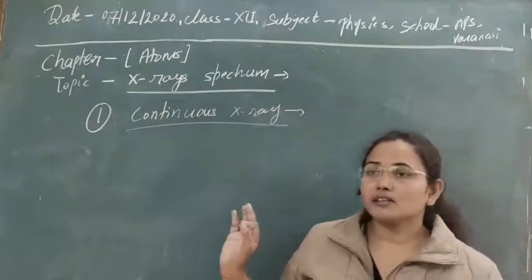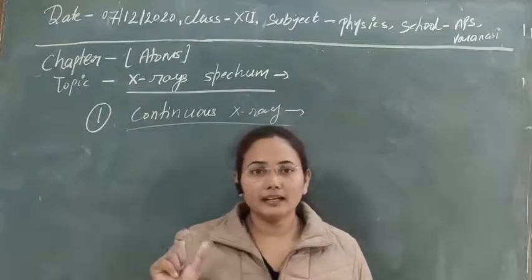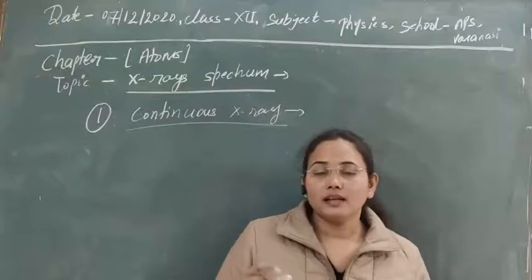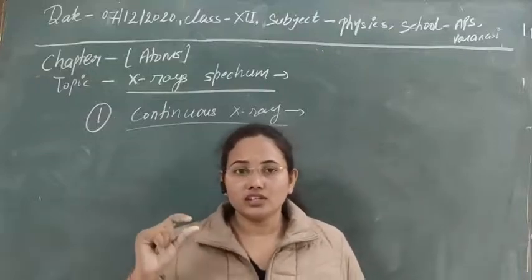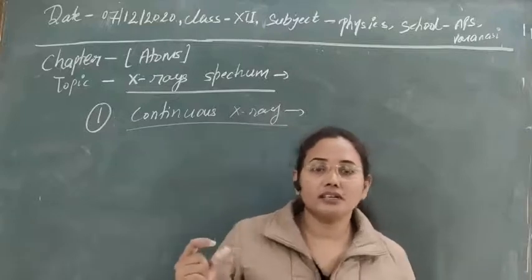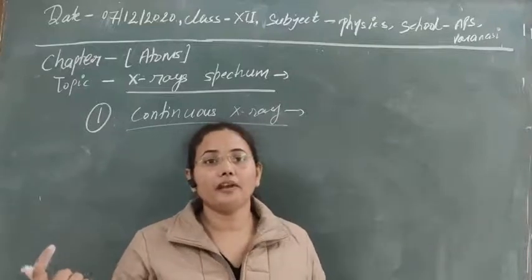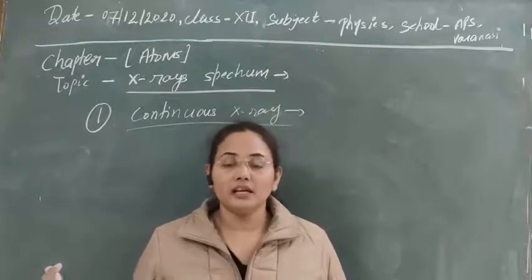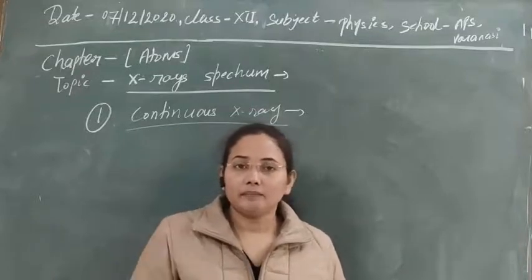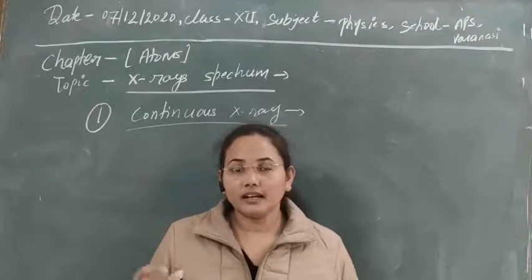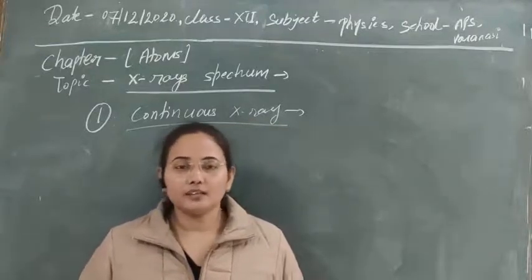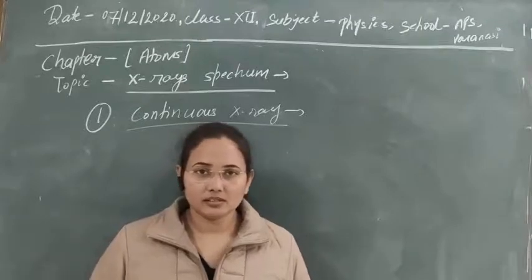So simply, first X-rays are produced by the highly energetic accelerated electrons, and due to their collision, if their velocity is retarded by collision, then that retardation in velocity appears in the form of radiation or energy. If velocity is retarded, it means that the energy will be lost somewhere, and that energy loss appears in the form of electromagnetic wave. That electromagnetic wave is known as X-rays.